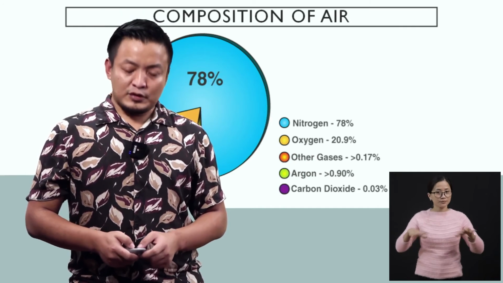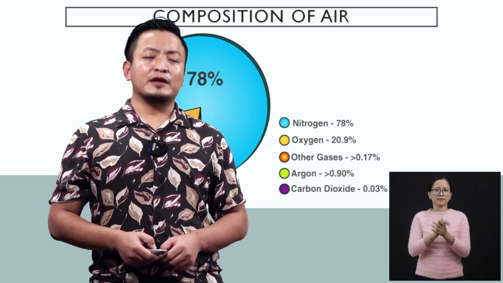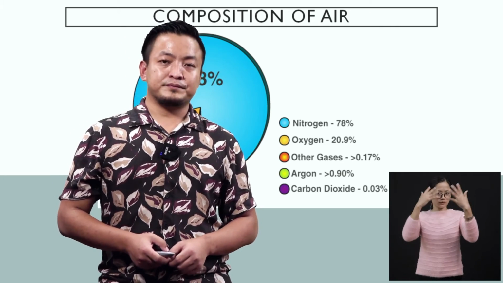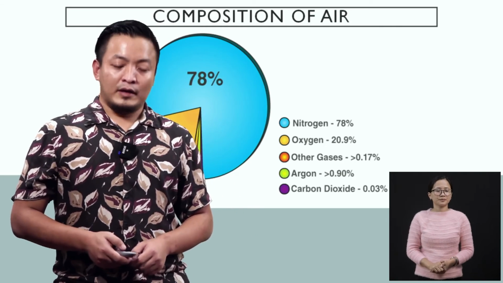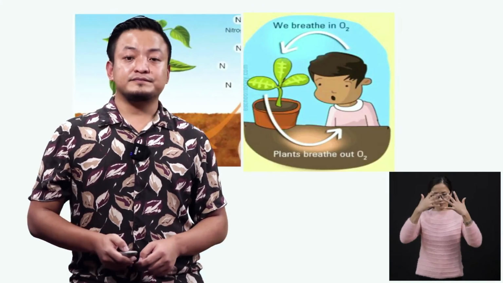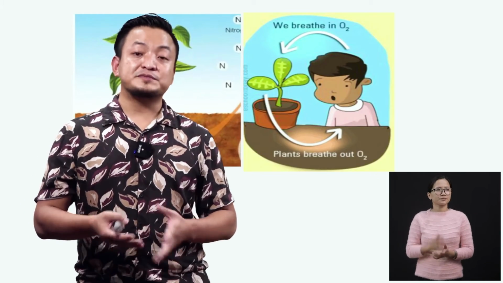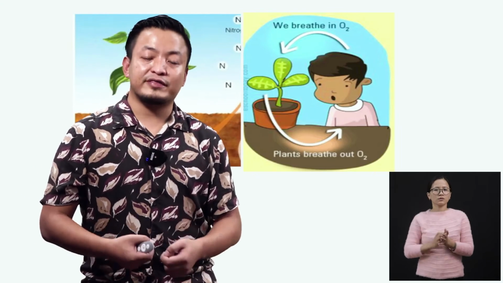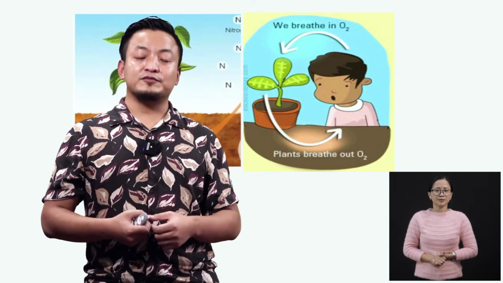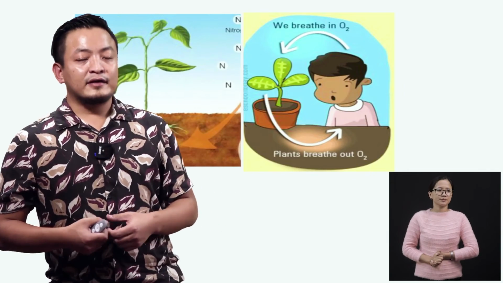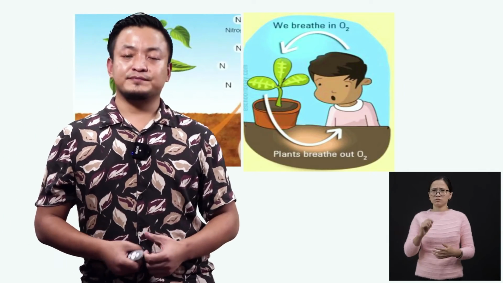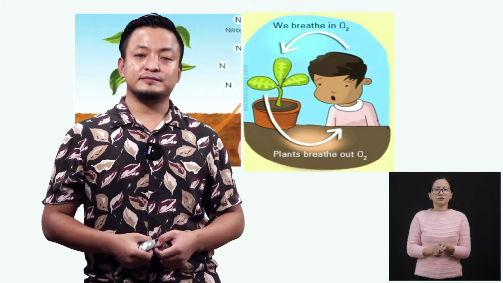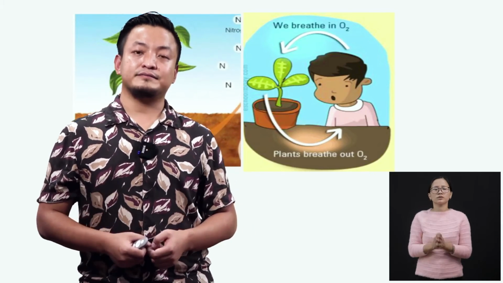Now students, we will discuss the importance of air. Our human life is impossible without air, right? Because we need to breathe. Not only humans, but plants and all wild animals need air.